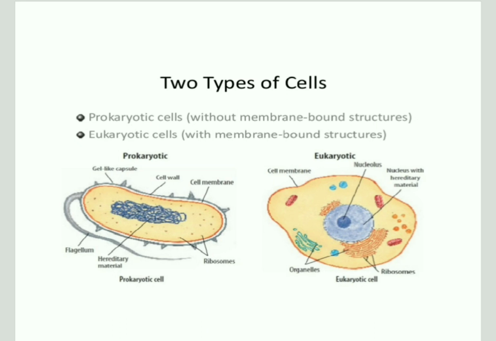The bacterial cells, the prokaryotic cells, are the cells which are without membrane-bound structures, meaning the organelles which are present in these prokaryotic cells are without any membrane.